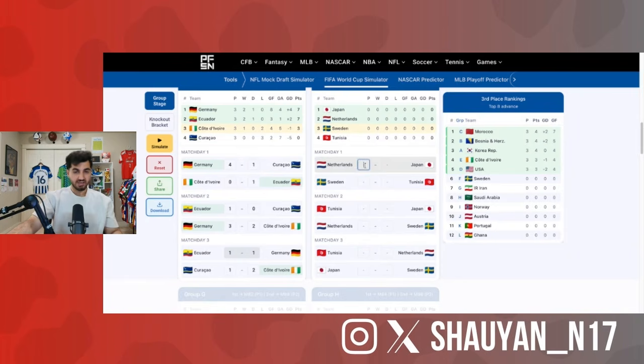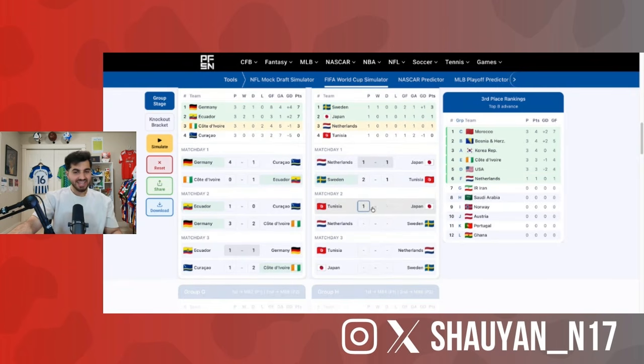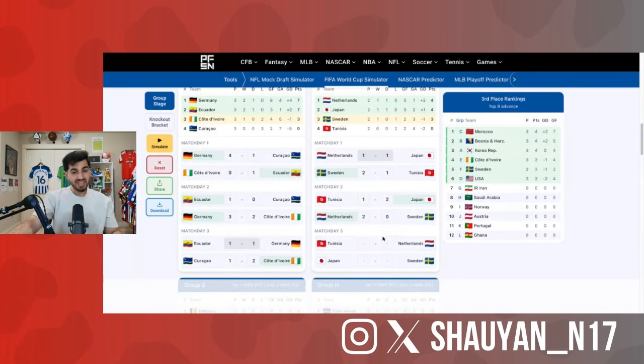Netherlands, Japan. I'm going to go with a draw to open up for these matches. Sweden just narrowly beating Tunisia. I think yet again, just a narrow 2-1 win for Japan. I feel like I'm doing Tunisia absolute criminal behavior here, but this is going to be an interesting one. Absolute juggernaut battle between the Netherlands and Sweden. I'm going to say the Netherlands win it 2-0. Is that crazy to say? I don't know why that's where my gut's taking me.